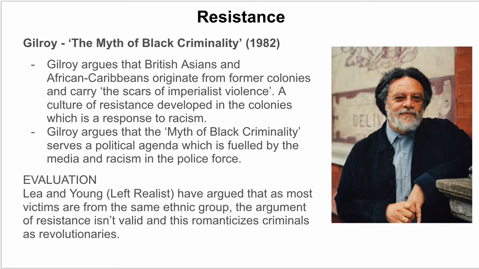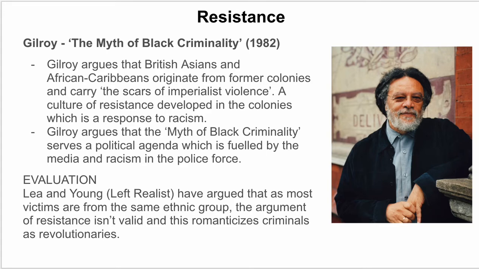And so what Gilroy argues in this work is that for ethnic minorities in Britain, British Asians and African Caribbeans who originate from former colonies, they carry what Gilroy says is the scars of imperialist violence. And so there's a culture of resistance that's part of the culture of these former colonies, because that was developed in response to racism.